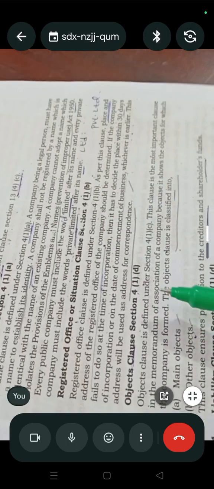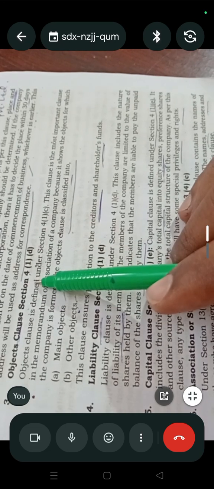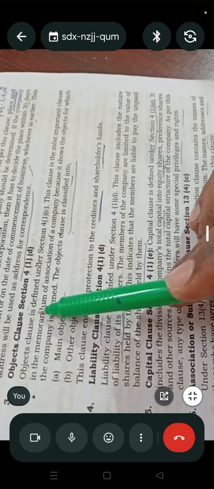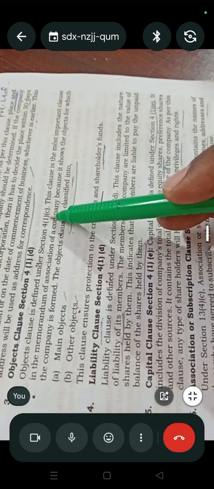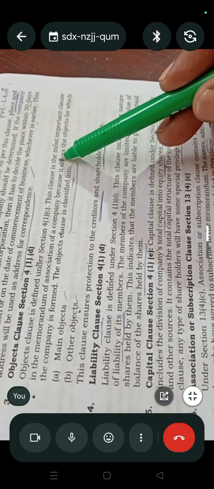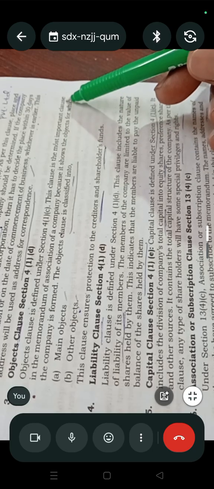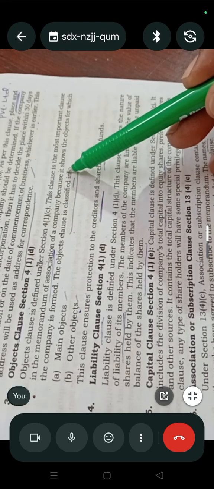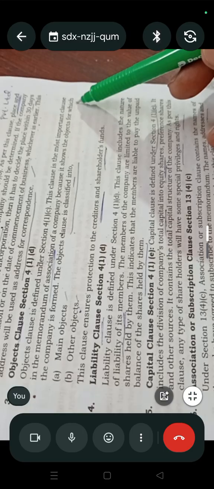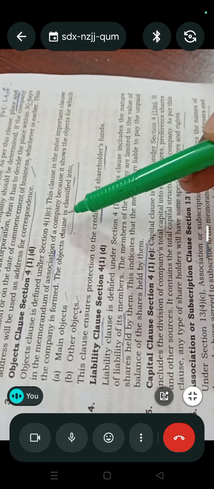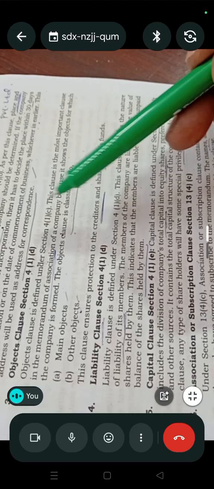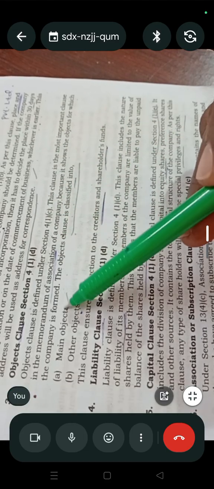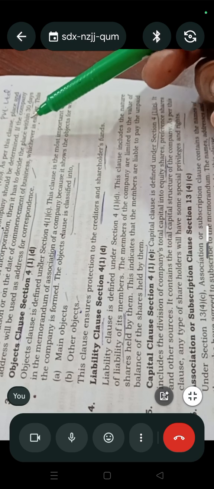Next, objective clause, section 41C. Objective clause is defined under section 41C. This clause is the most important clause in the memorandum of association of a company because it shows the objective for which the company is formed. Whenever they are establishing the company, compulsory they will disclose what are the objectives of that company. What is the profit motive or service motive? Compulsory they have to disclose.